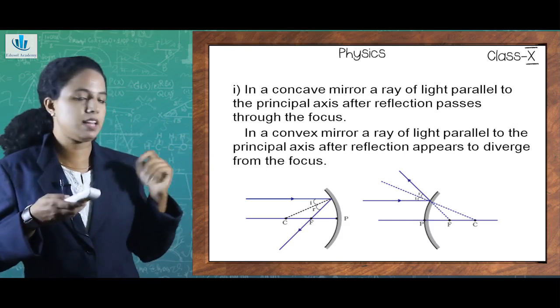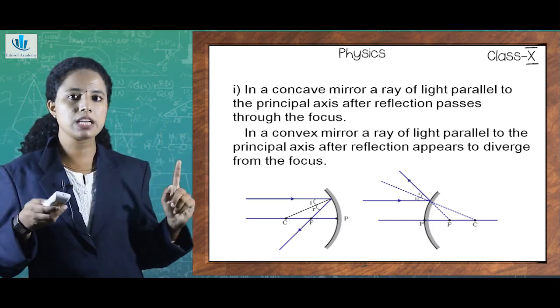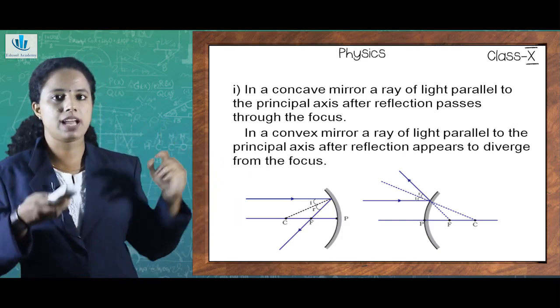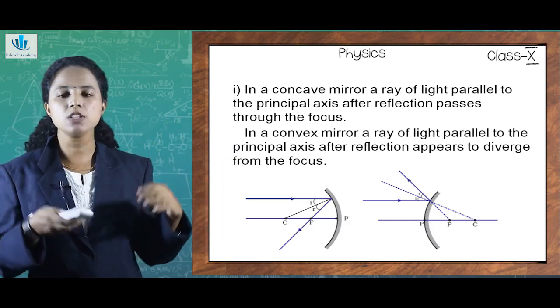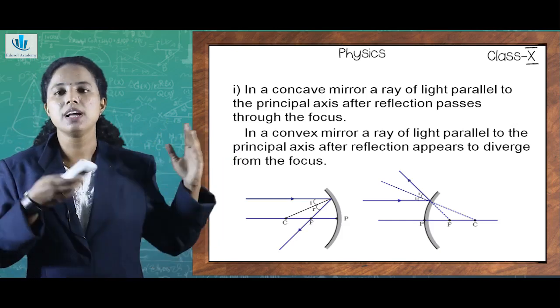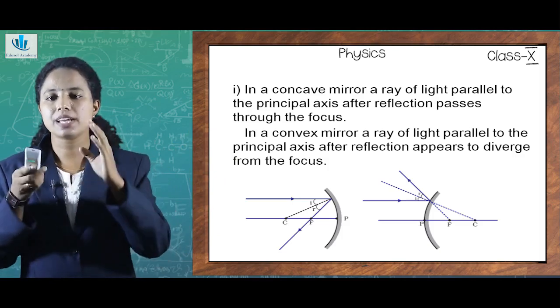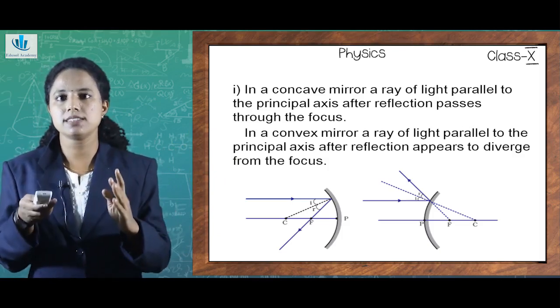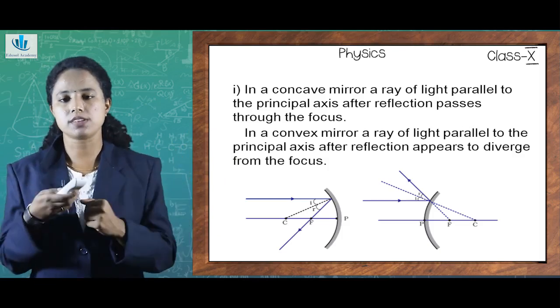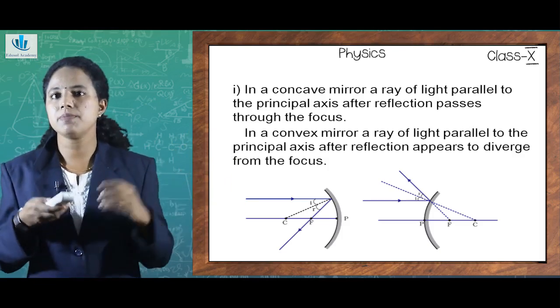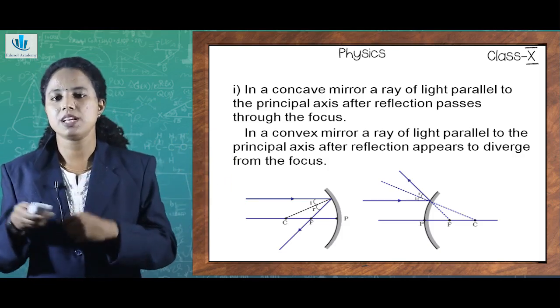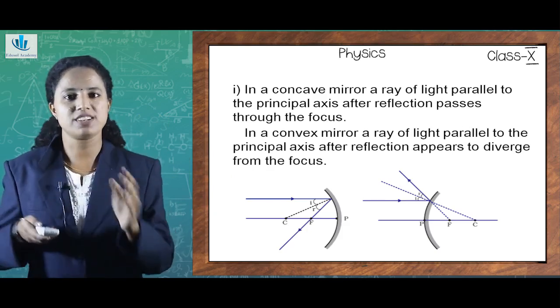So, as you can see in this particular figure, for the concave mirror as well as convex mirror, I have shown it simultaneously, so it will be easy for you to compare and study. Okay. So, in case of concave mirror, the rays of light parallel to the principal axis after reflection pass through the focus. But in case of convex mirror, they appear to diverge from the focus. This was a statement that we have already discussed.